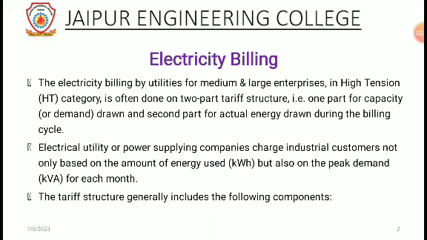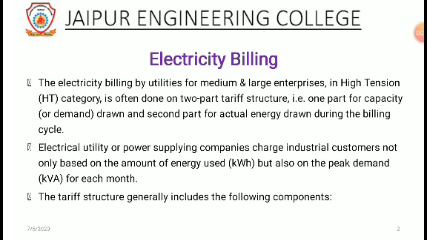Electricity billing. The electricity billing by utilities for medium and large enterprises in the high tension category is often done on two-part tariff structures, one part for capacity and another part for actual energy during the billing cycle. Electrical utility or power supplying companies charge industrial customers not only based on the amount of energy used but also on the peak demand for each month.